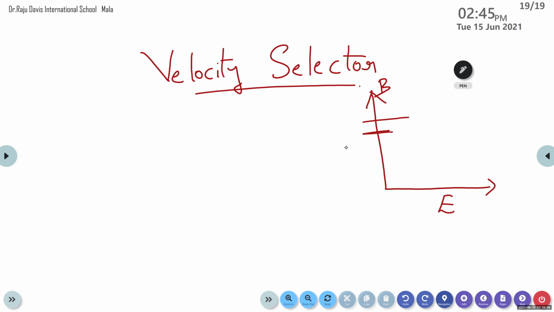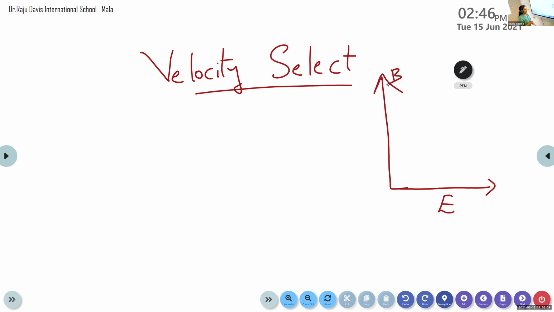In the second step, we are passing this beam of charged particles through this transverse electric and magnetic field. Suppose we are passing this charged particle through this direction. It is also mutually perpendicular to both fields here.